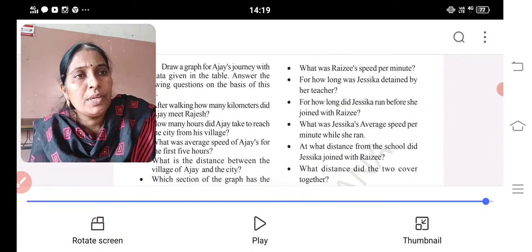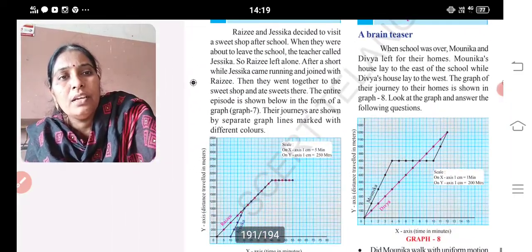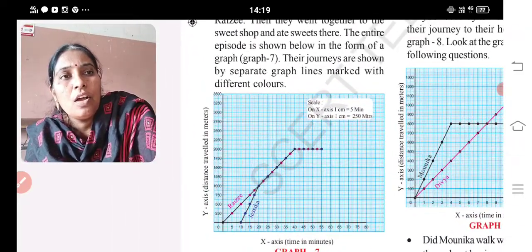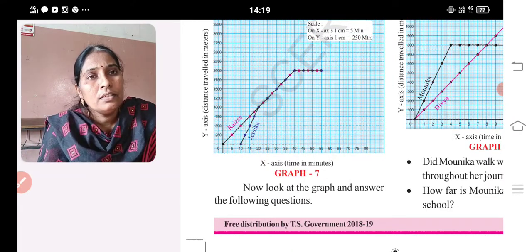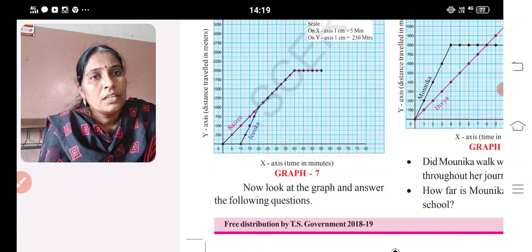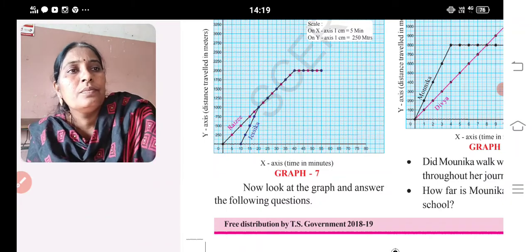What was Razia's speed per minute? Let us check what Razia's speed per minute is. For 1 minute, how much is she traveling? That is 250 meters. So in 1 minute she is traveling 50 meters.